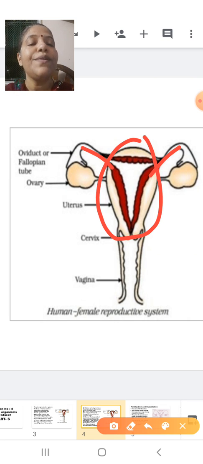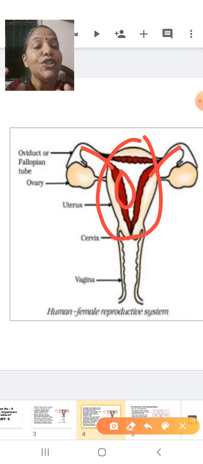It is in the uterus that the embryo is going to get attached. The embryo will get attached to the uterus, and the uterus is the one which is going to support the embryo for 9 months. At the same time, it will provide nourishment to the embryo. So this is the function of the uterus. Okay, so now we will see the reading part.